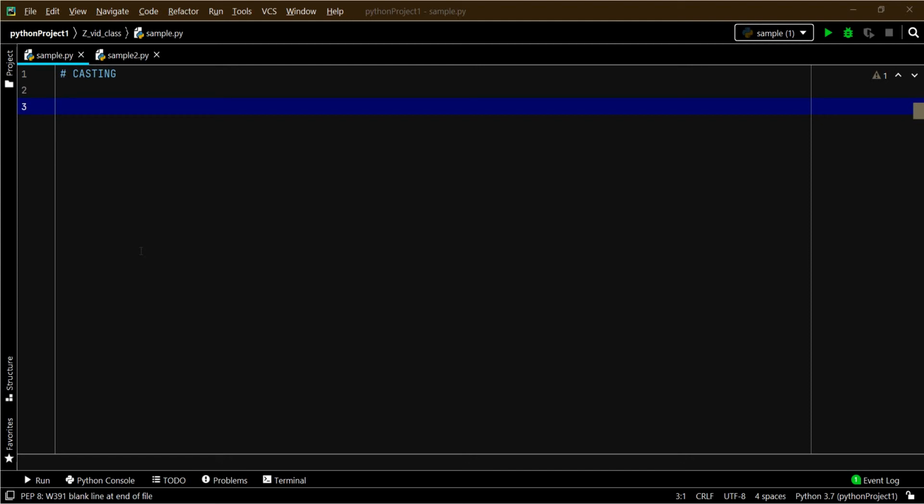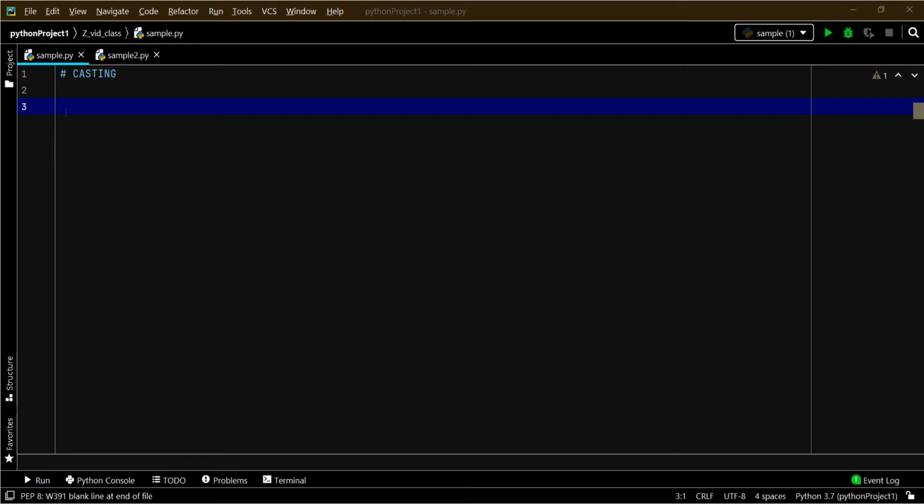Hi. In some places, you would have got numbers as strings. In that case, it doesn't process that string as a number. So in that case, we need to do some special conversion. That special conversion is called casting, which is nothing but changing from one data type to another.